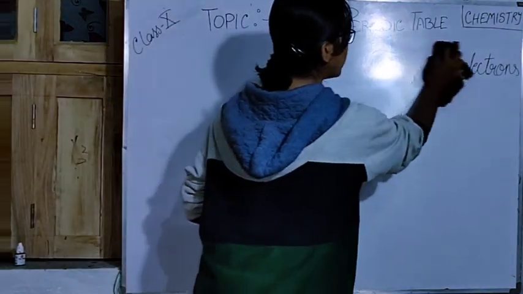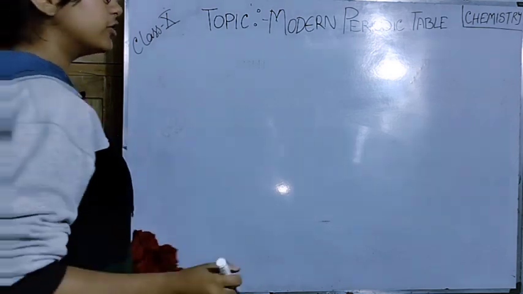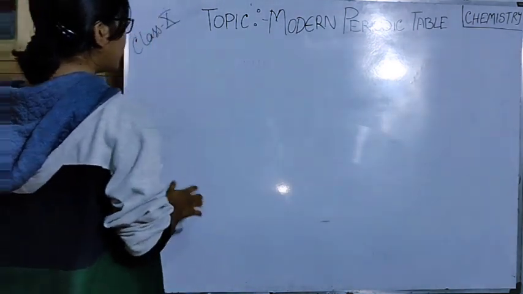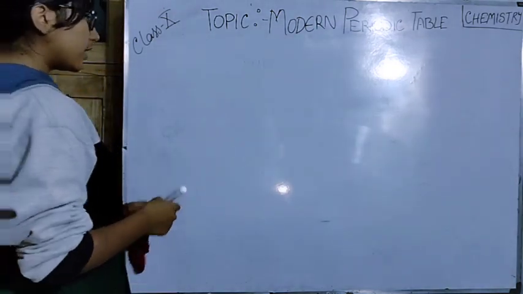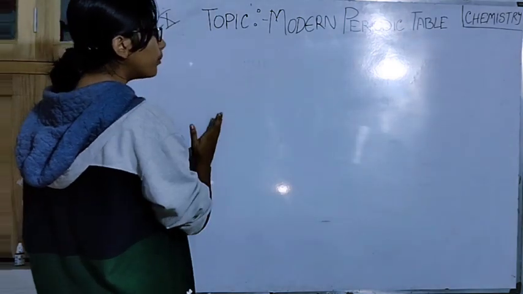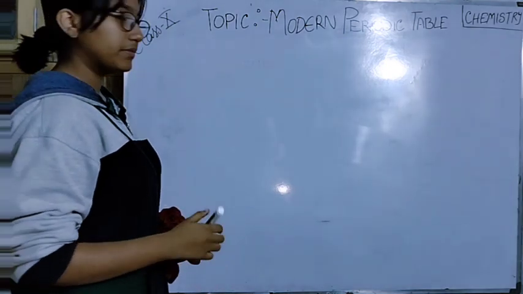Next, let us come back to the periodic table. What is a periodic table? A periodic table is a table in which all the elements are represented by their atomic number. But the first one who discovered it was Dobereiner. It is known as Dobereiner's triads. Dobereiner didn't know about the noble gases, nor many other elements.